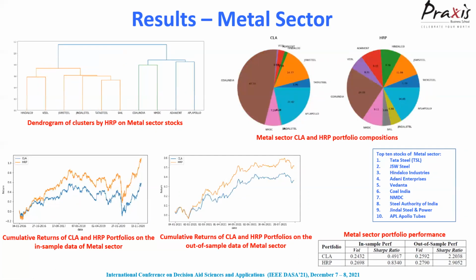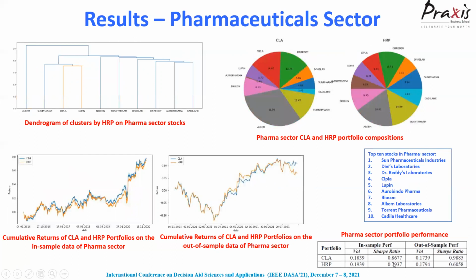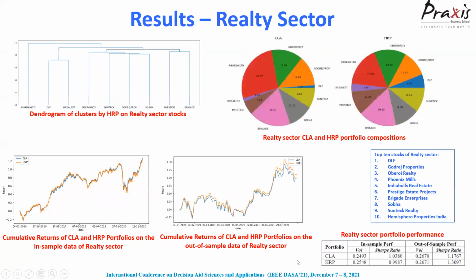On the metal sector, again, we see that HRP is higher in the out of sample as well as in sample. Similarly, for the pharmaceutical sector, HRP happens to be lower. This is the first one where we see that HRP happens to be lower in the out of sample records in terms of the Sharpe ratio, and for in sample also it is lower. For the realty sector, in sample we can say HRP and CLA are almost equal, but for the out of sample, HRP is clearly the winner.